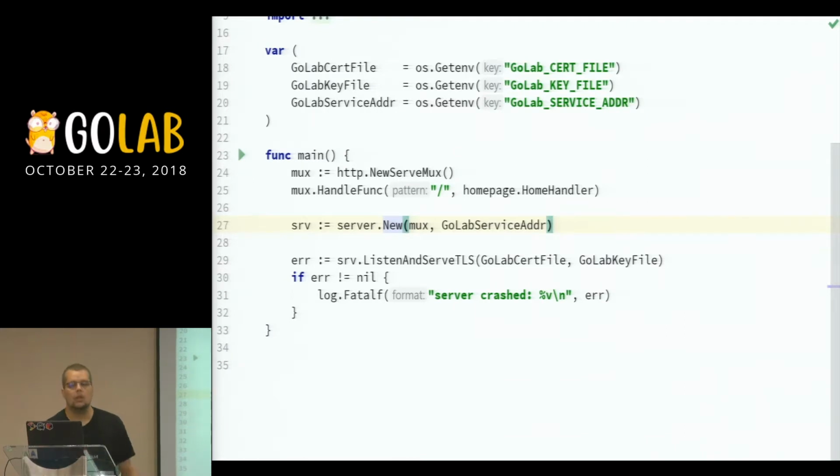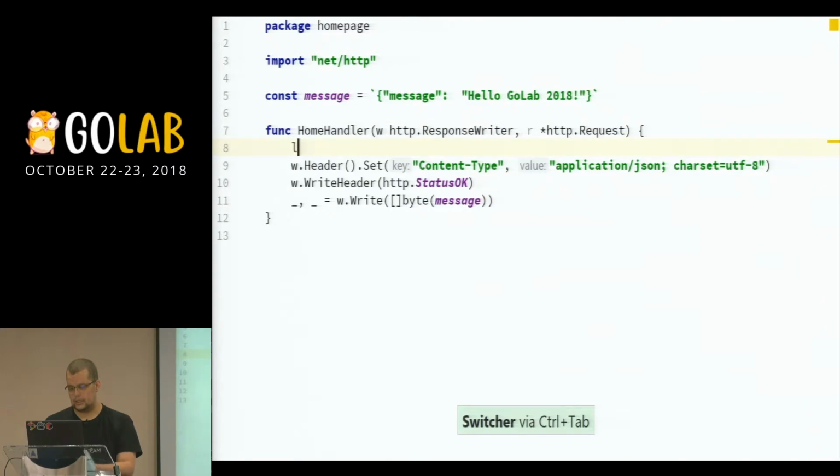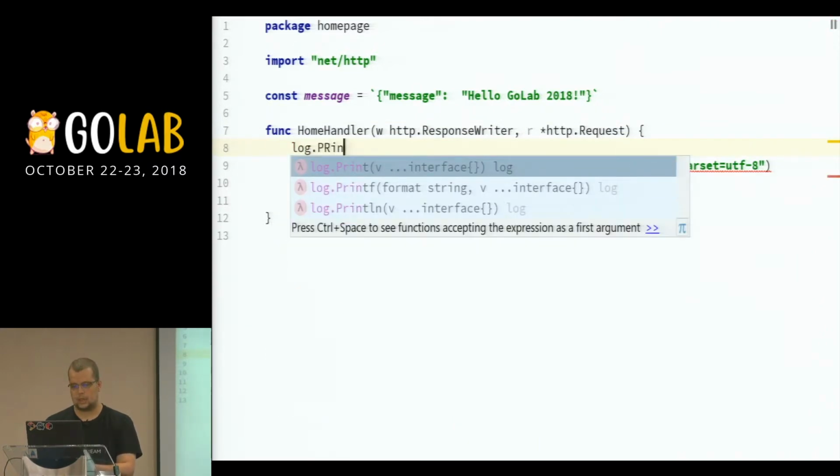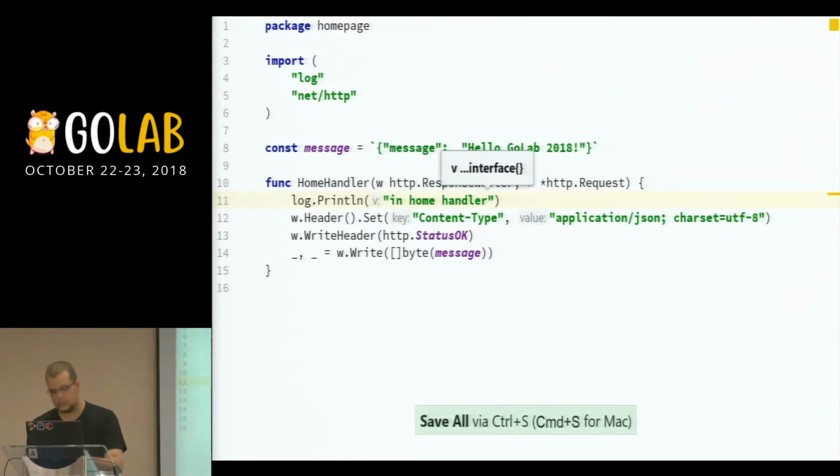Another thing that we'll probably want to do is, let's say we want to inject some dependencies, right? Or we want to somehow, let's say we have the log function here that we call, but we want to call the log function inside our handler here. Sorry. So if I were to say log.Println in home handler, sorry.